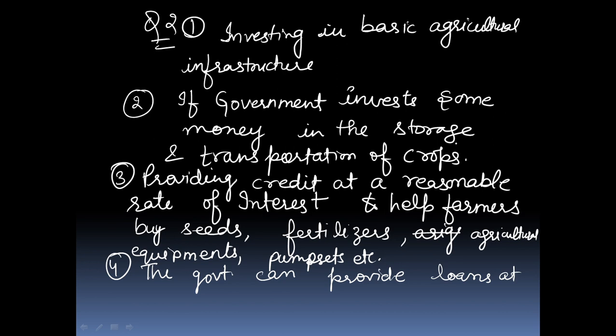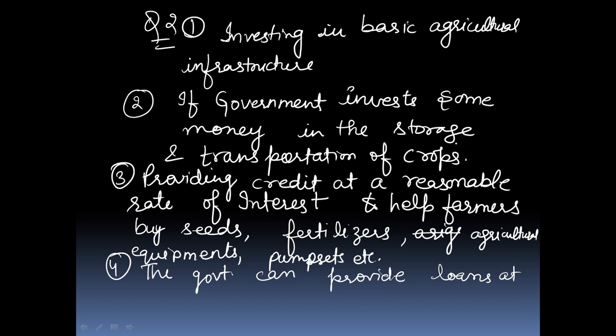And third way, by providing credit at a reasonable rate of interest for helping the poor who want to buy seeds, fertilizer, agriculture equipment, pump sets, etc. They can generate employment in rural banking.